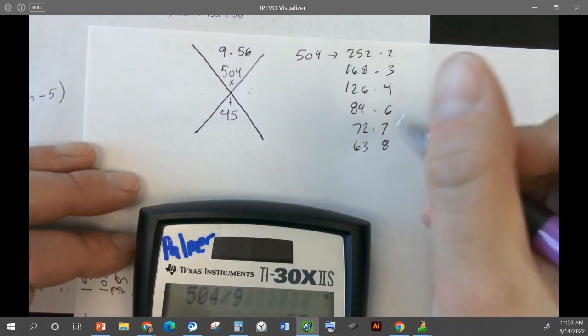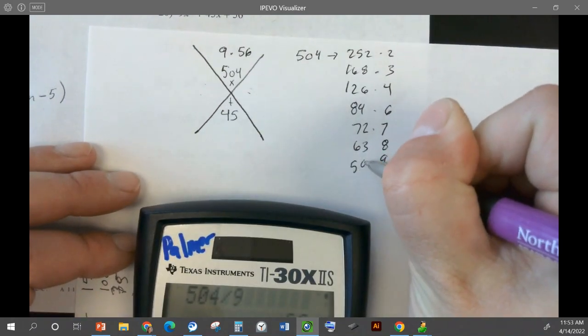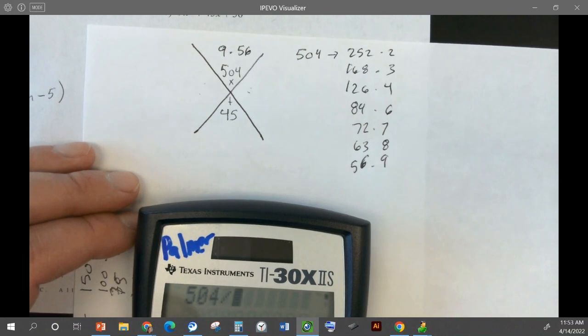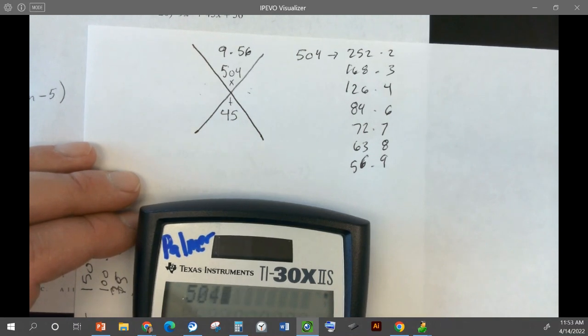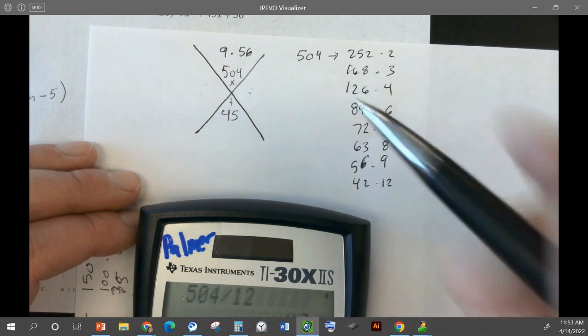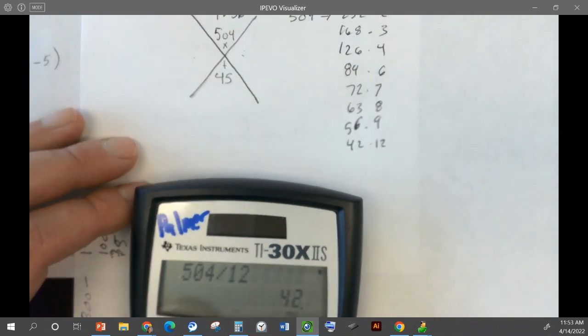Divided by 9 is 56. So almost there. 504 divided by 10 won't work. 11 probably won't work. 504 divided by 12, 42 and 12, but that doesn't give us 45.